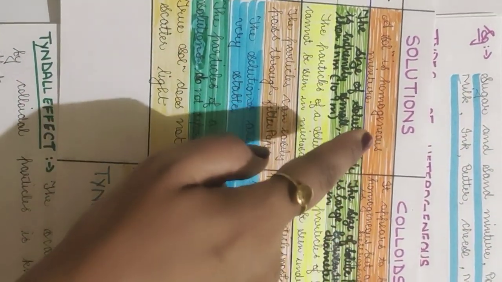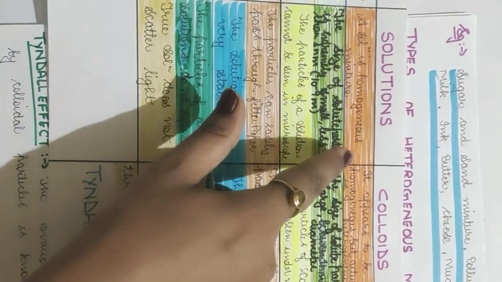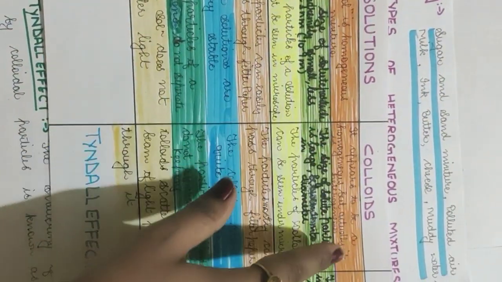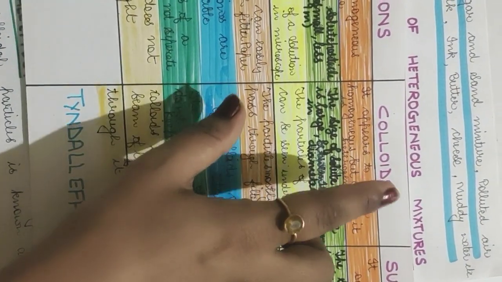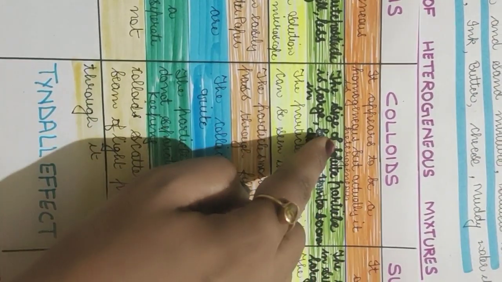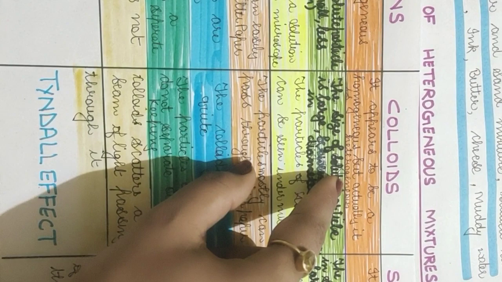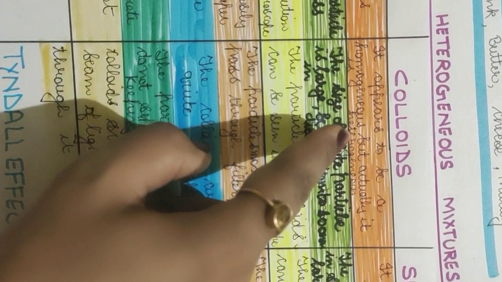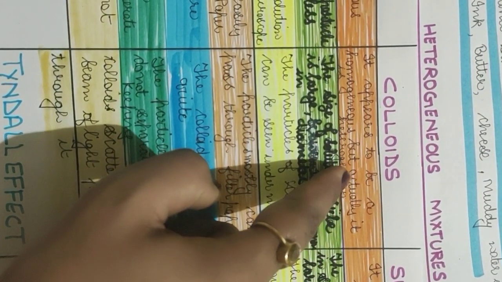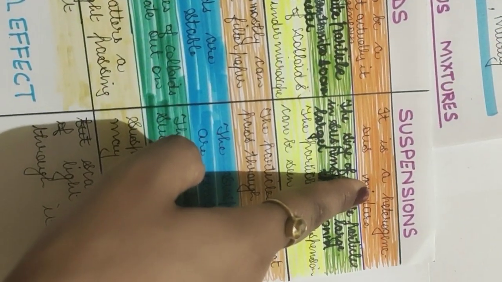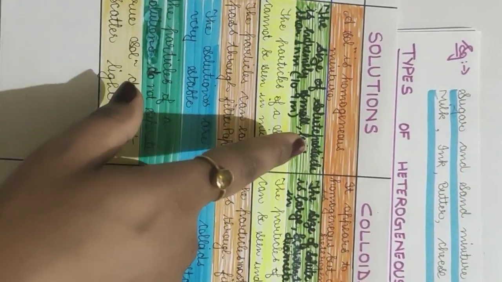Solutions are homogeneous mixtures, because the solute is evenly spread all throughout the solution. Colloids appear to be, remember this point very well, they appear to be homogeneous, but actually they are heterogeneous. Since there was not much space, I have written very concisely. Please try to read this. So colloids appear to be homogeneous, but actually they are heterogeneous, and suspensions are heterogeneous mixtures. Okay, first point. You can also make this table in your notebooks.